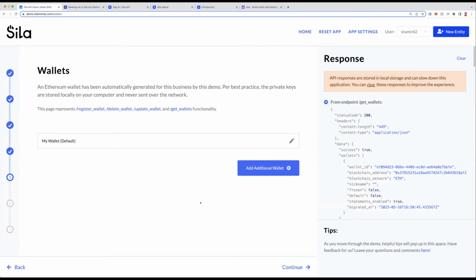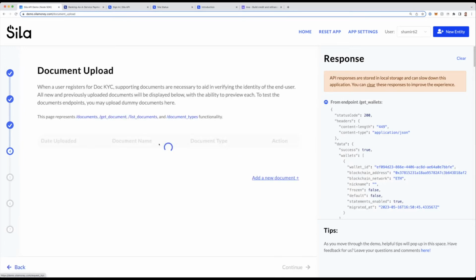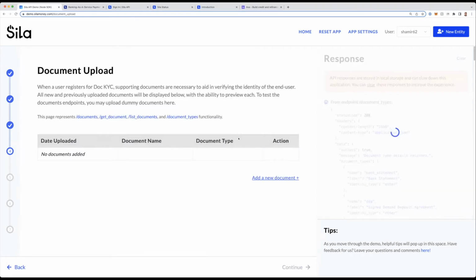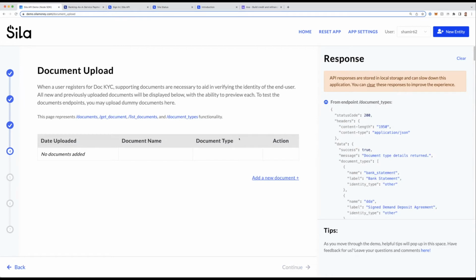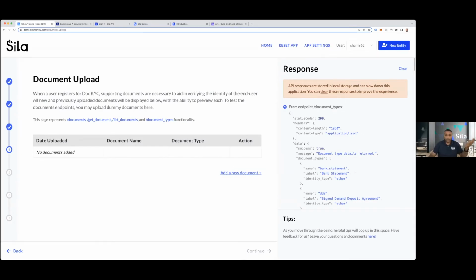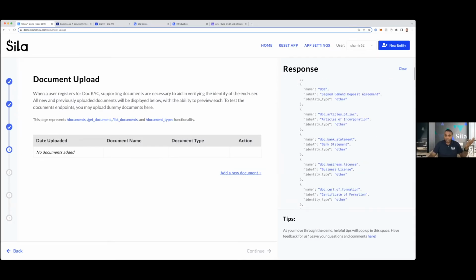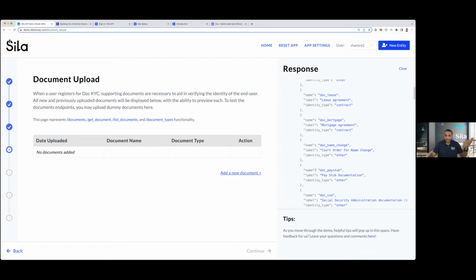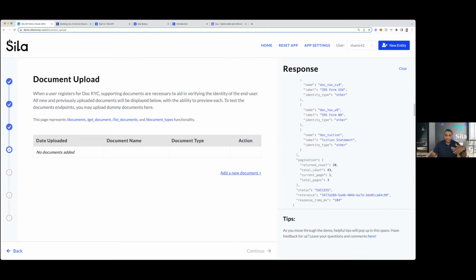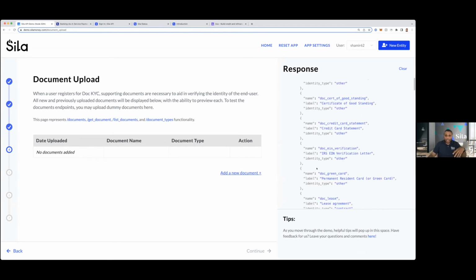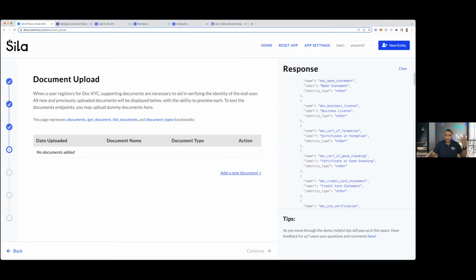One thing that we kind of skipped past is actually, if you go back here, we do support document upload, where you can upload an ID card or whatever. And depending what happens with the KYC level, sometimes you have to do this, right? There's a whole list of documents of different types that might be needed to verify some piece of data that Secure or LexisNexis couldn't verify, right?